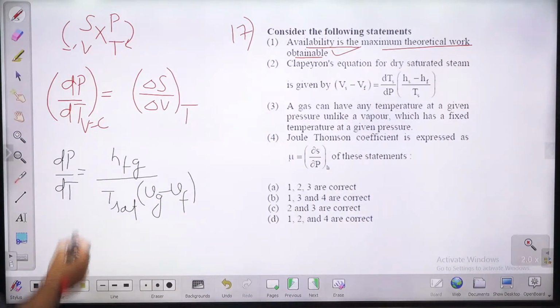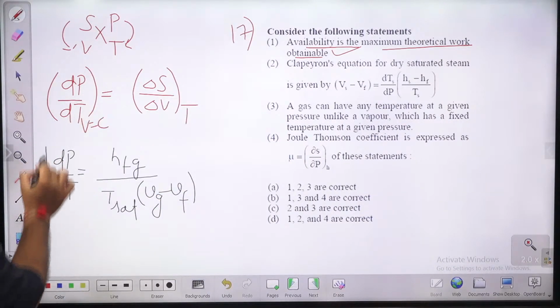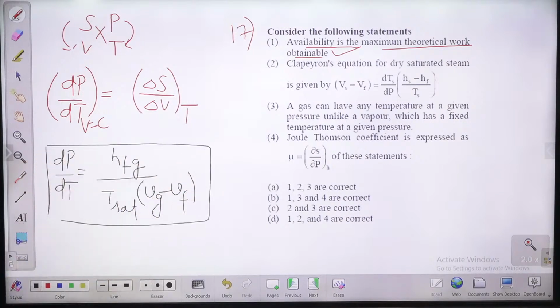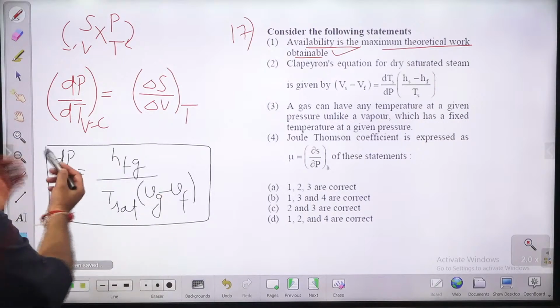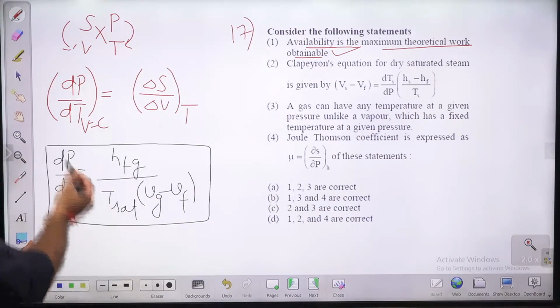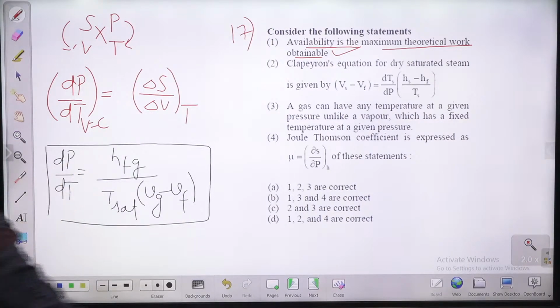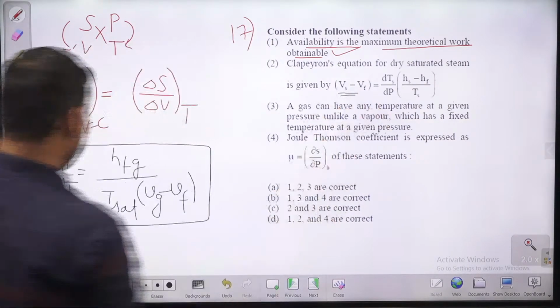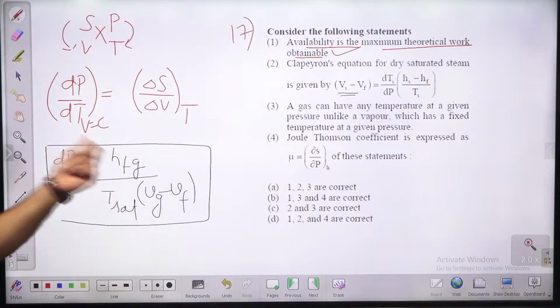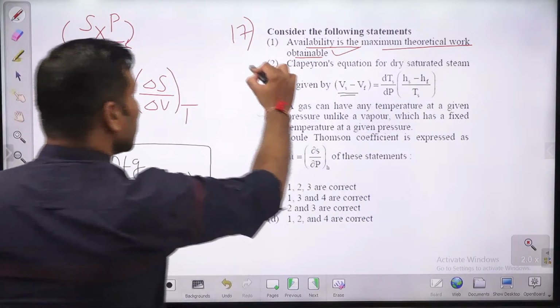Because we are writing the specific terms, so this will be like this. So this is known as what? This is your Clausius-Clapeyron equation, the equation which establishes a relationship between saturation pressure and saturation temperature. So this equation is very right, because if you interchange the terms here, if you are writing here vg minus vf, then here you will get what? dT by dP equals (vg minus vf) into T saturation divided by hfg. This equation is very right.